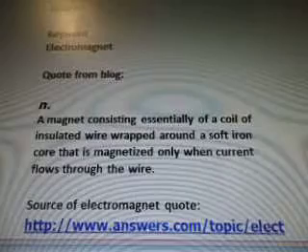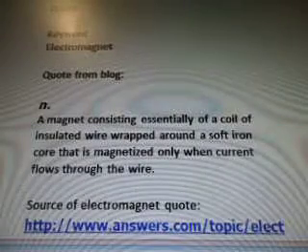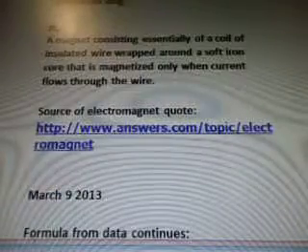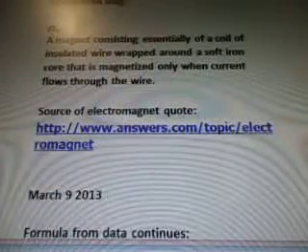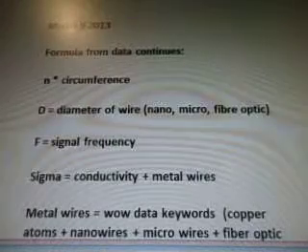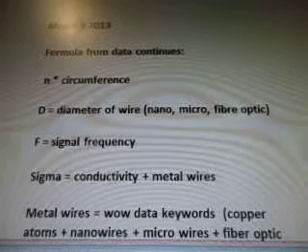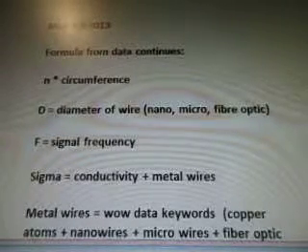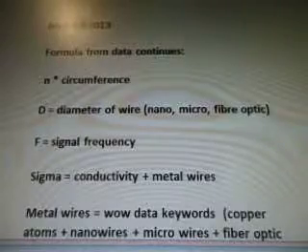A magnet consisting essentially of a coil of insulated wire wrapped around a soft iron core that is magnetized only when current flows through the wire. Source of electromagnetic quote was from www.answers.com. Okay, March 9th. Formula from the data continues. N times the circumference. D equals diameter of wire, so that's nano, micro, fiber optic. F is the signal frequency.